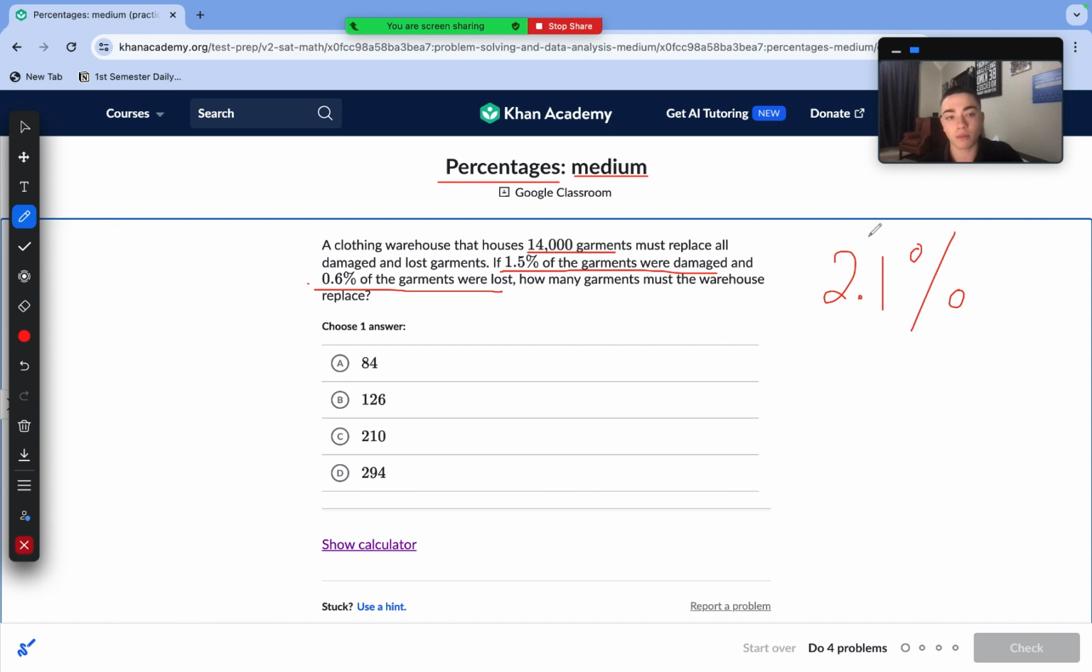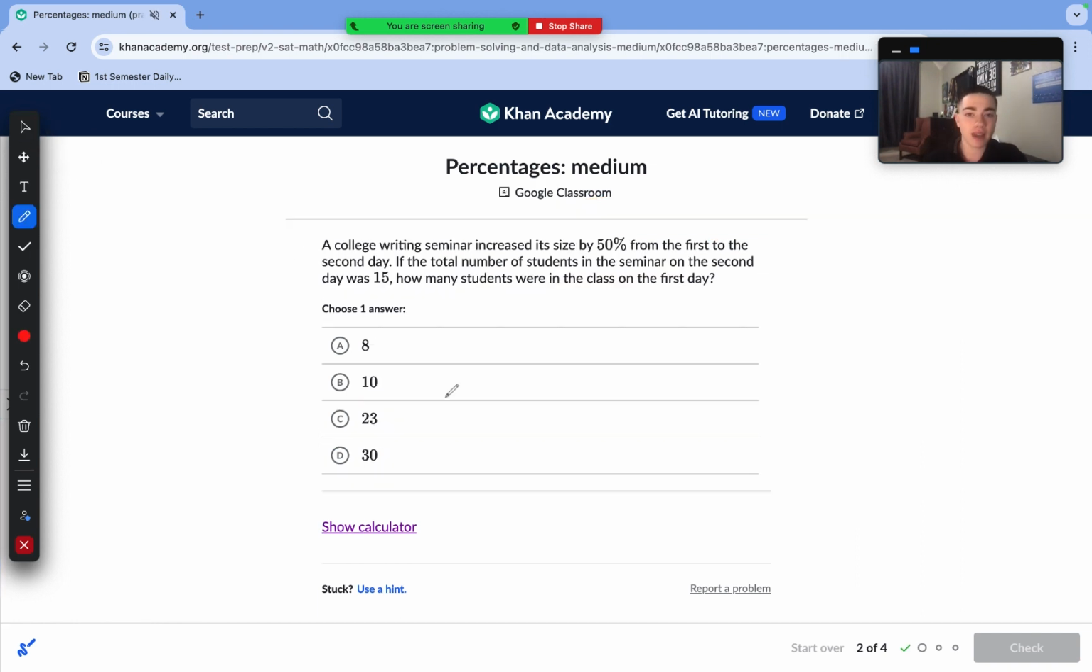So we just multiply. First, we convert 2.1% into a decimal. We move our decimal point 2 times to the left to get 0.021. And we are going to multiply the total amount of garments, 14,000, by 0.021 to find our answer. The answer to that is 294. Moving to our next question here.